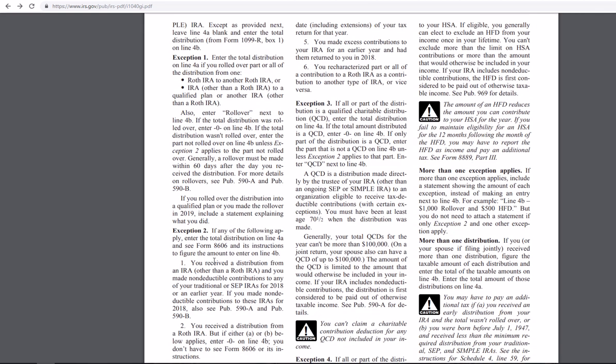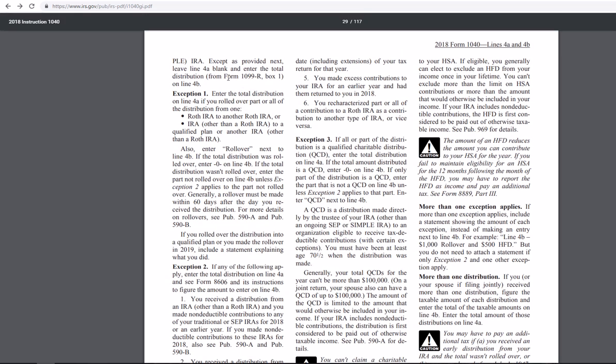So that's right here. So if you have exception 2, you don't need to include a statement. But if you have, like, as I said, a rollover, exception 1, or you have a qualified charitable distribution, exception 3, then you need to include a statement.